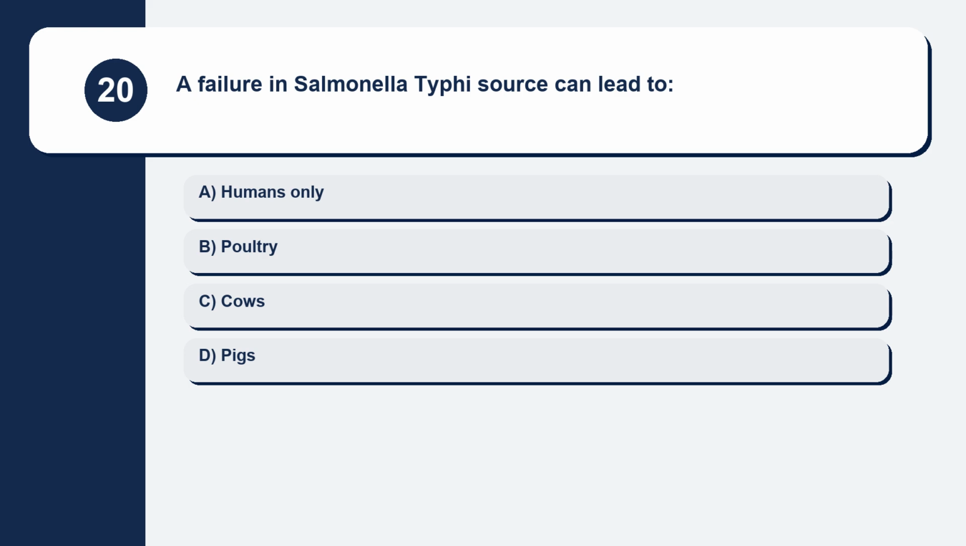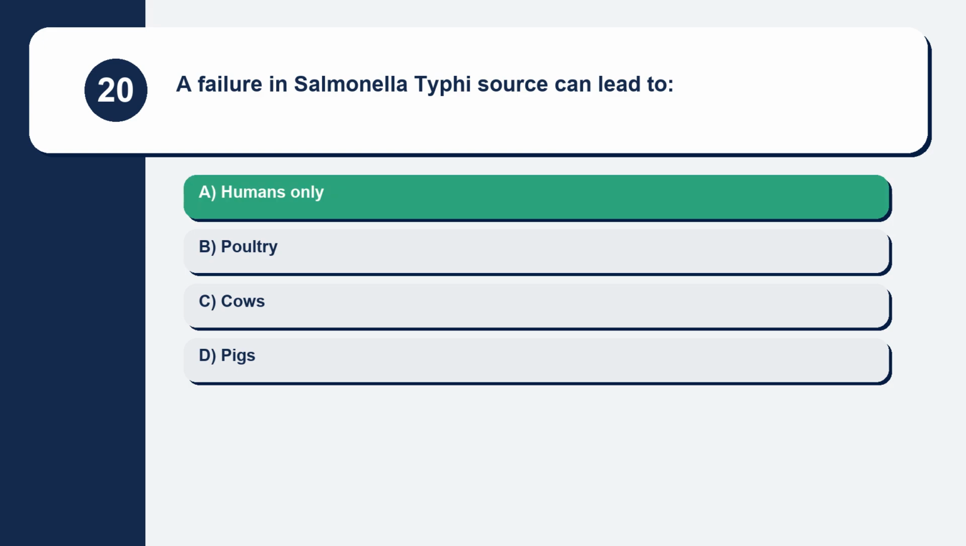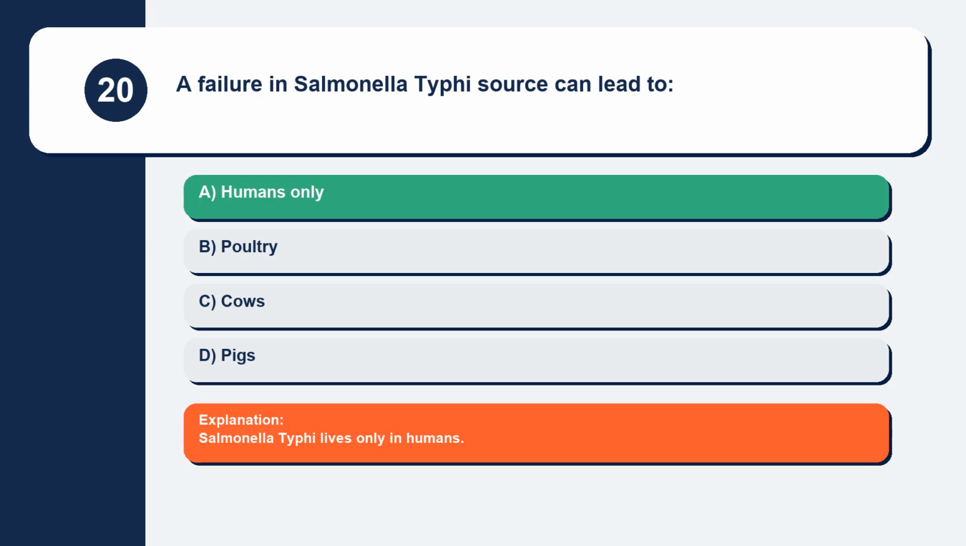Question 20. What is the source of Salmonella typhi: humans only, poultry, cows, or pigs? Salmonella typhi lives only in humans.